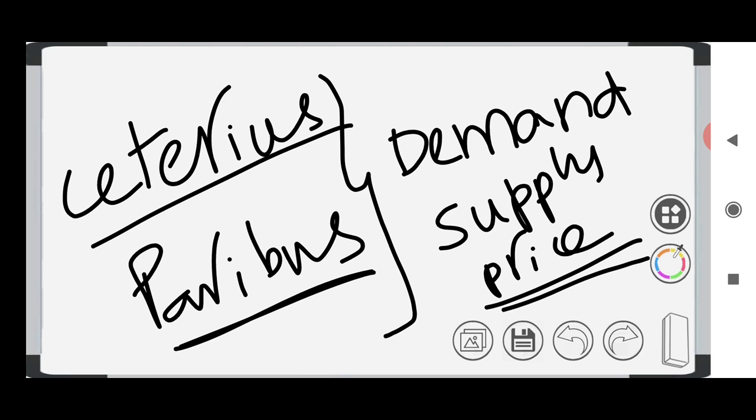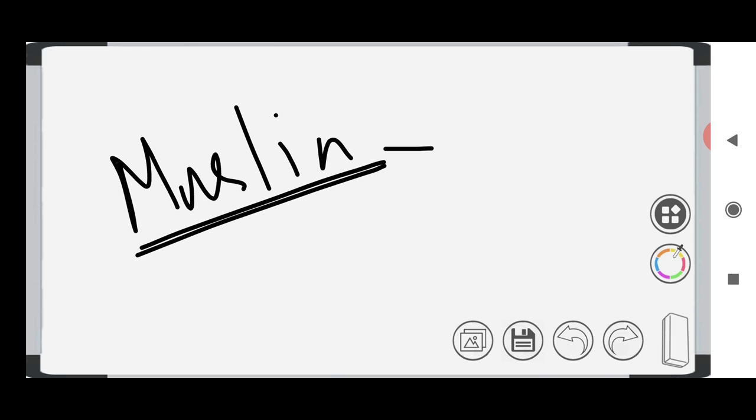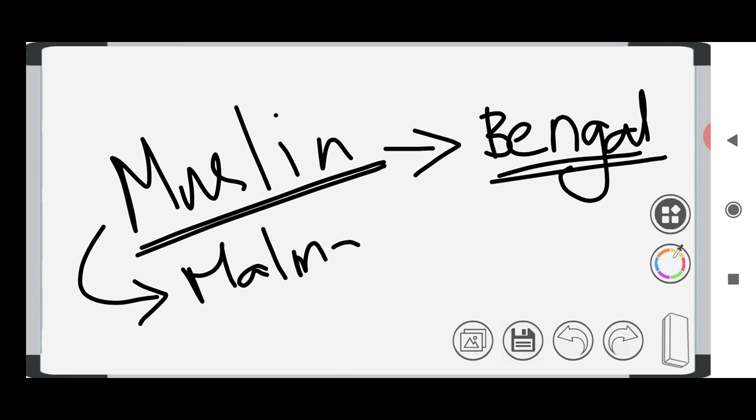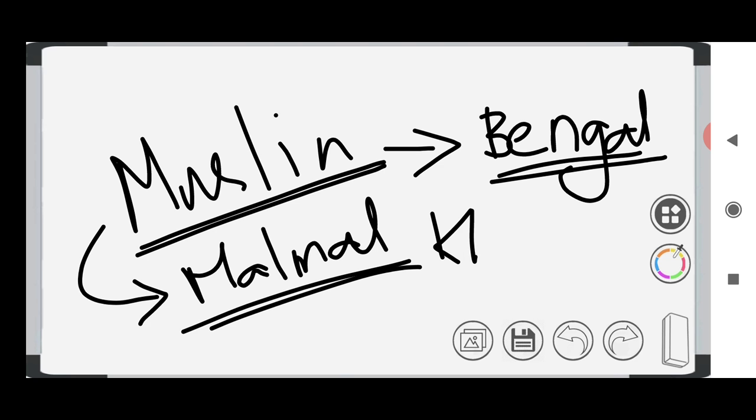These are the things relating to the basics of economy. Then we have another example: muslin. Muslin is a type of cotton textile whose origin is from Bengal, particularly now Dhaka in Bangladesh, where a cloth called muslin is produced. In olden times also they produced it, and the cloth produced from the finest variety of muslin is called malmal. Foreigners refer to it as malmal shahi or malmal khas, which implies it is fit for royalty only.